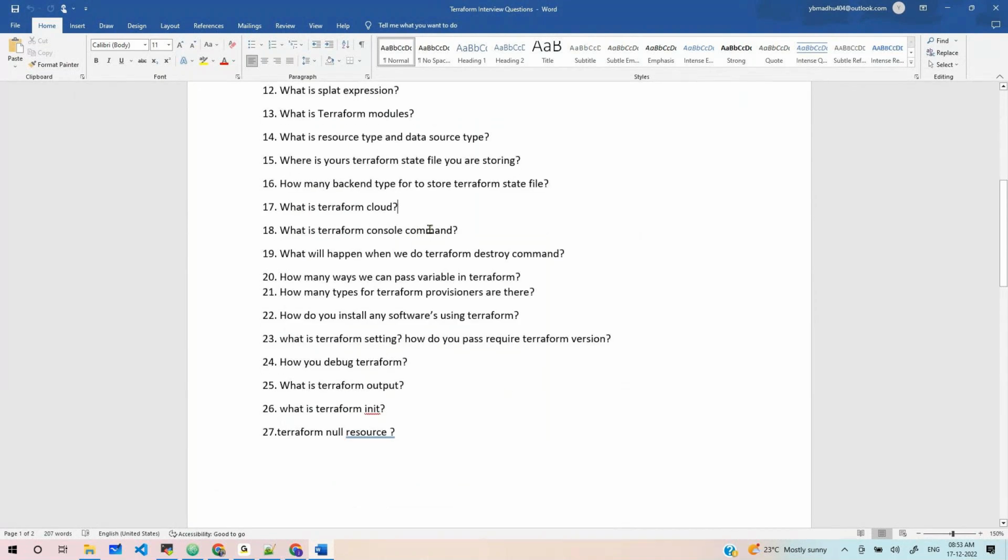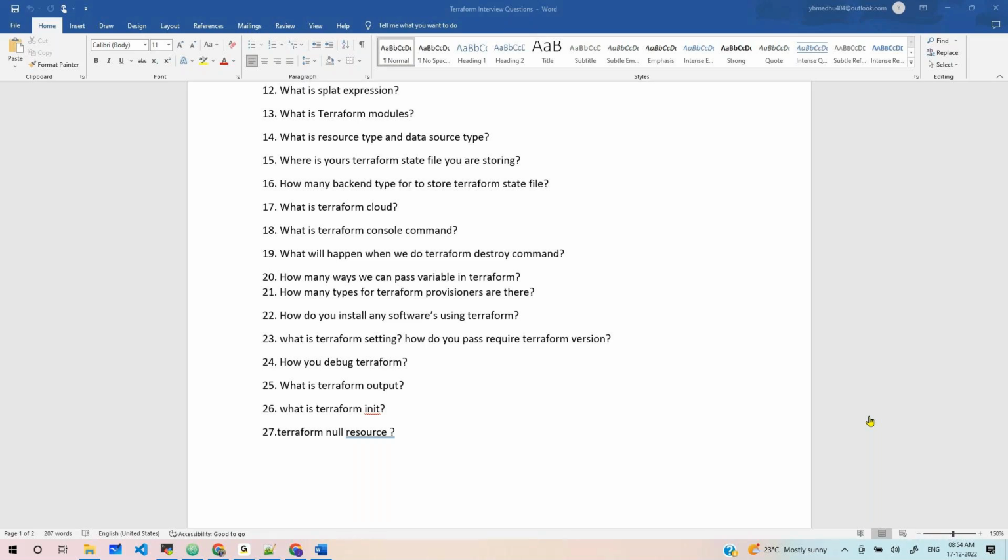What is Terraform Cloud? Terraform Cloud is a chargeable, enterprise-level offering provided by Terraform to automate the things that we have been doing through Terraform locally. But it has more features, like state file management.